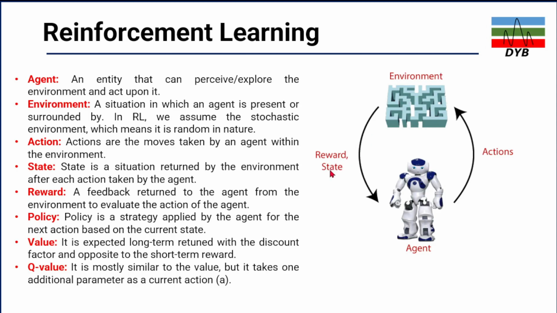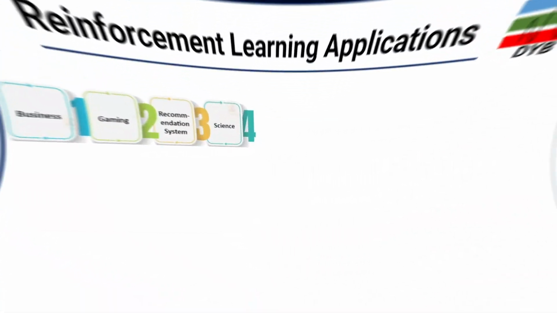So state is the situation returned by the environment after each action taken by the agent, and also the reward, a feedback. So when the agent takes an action in the environment, what will be the reward? The feedback returned to the agent from the environment to evaluate the action of the agent. Then the policy is also one of the keywords, and values and Q value, which we are going to discuss.